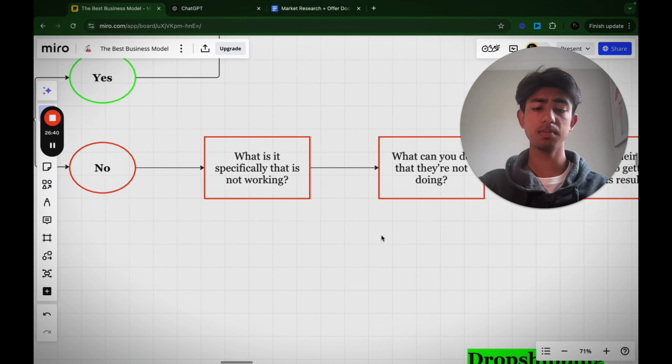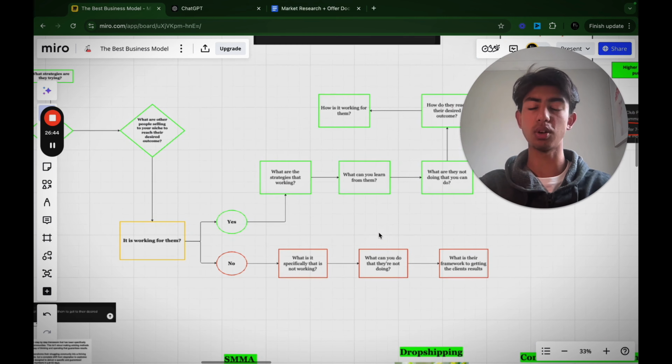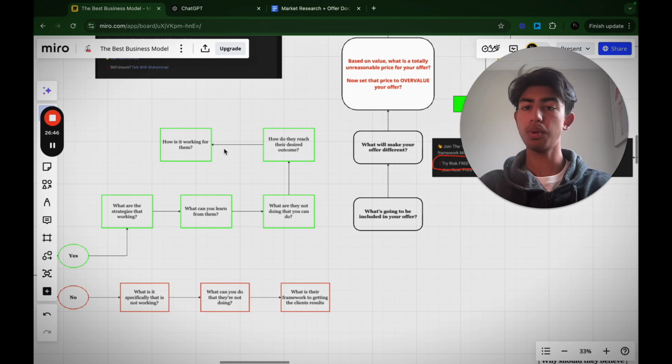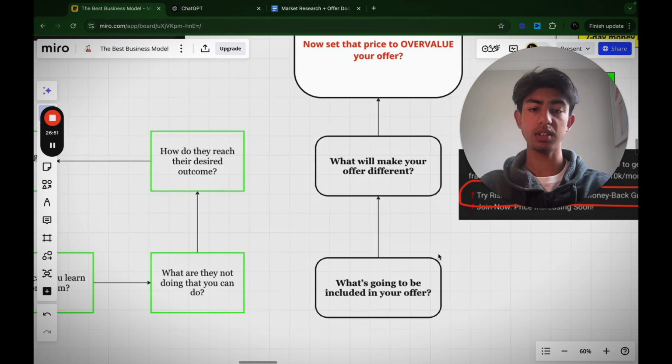Now, if you can answer this, you will make a shit ton of money. You will make a lot of money. Your offer will be so, so powerful. Right. So the next step is basically understand this.